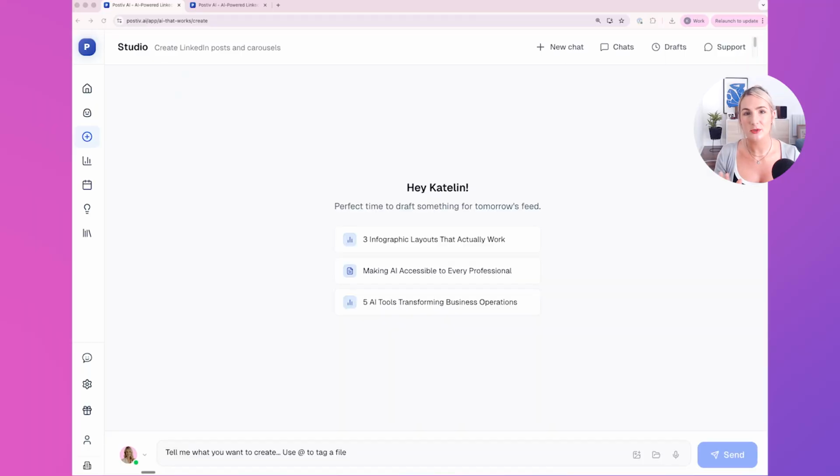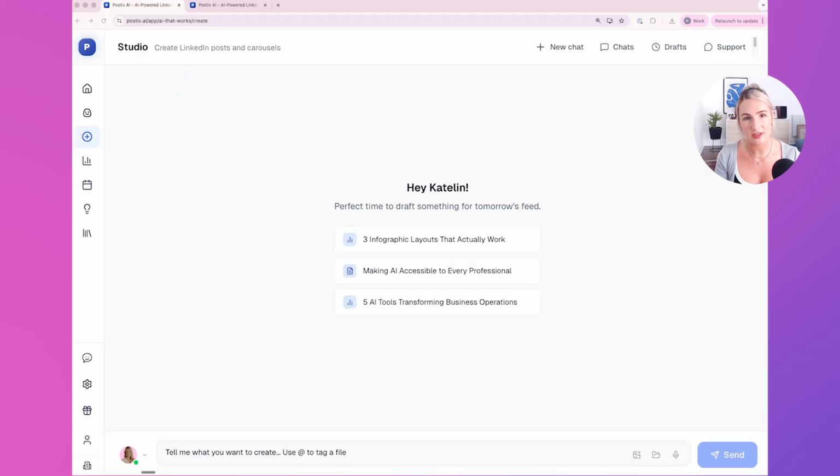So not to bore you, but we are going to produce another amazing carousel using Postiv, and it's pretty crazy how quickly we're producing these. I think they're taking around 5 to 7 minutes each. And to the quality that they are, I'm really, really impressed. We are going to do the same as we did in the last.